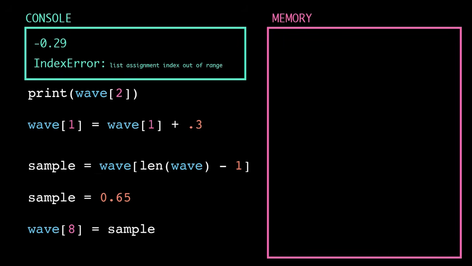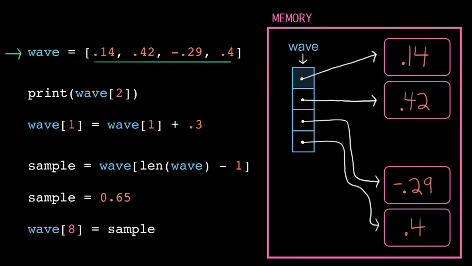Zooming out, the computer does make a few other optimizations here and there when storing lists in memory. For example, it actually pre-calculates and stores the length of a list, so it doesn't have to count the number of elements each time. There is a whole field of study in computer science dedicated to optimizing, evaluating, and comparing the efficiency of data structures, like lists. But for now, let's focus on how to use lists in our programs before we go too deep on the theory.